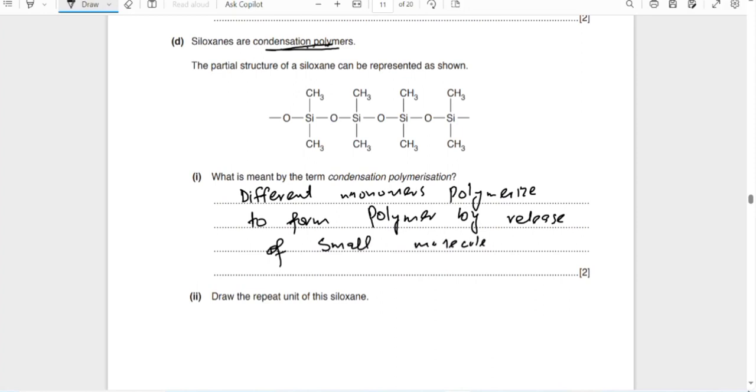In condensation polymerization, a small molecule is released when the two different monomers combine, and that can be water or carbon dioxide. When different monomers polymerize to form the polymer by release of a small molecule, it is called condensation polymerization.